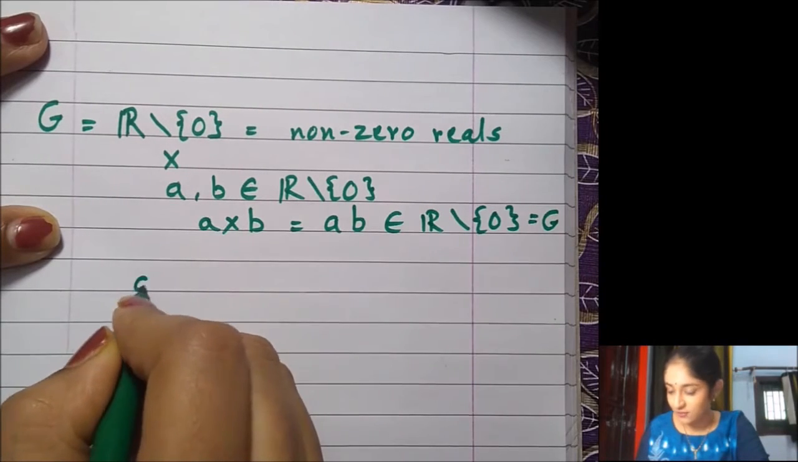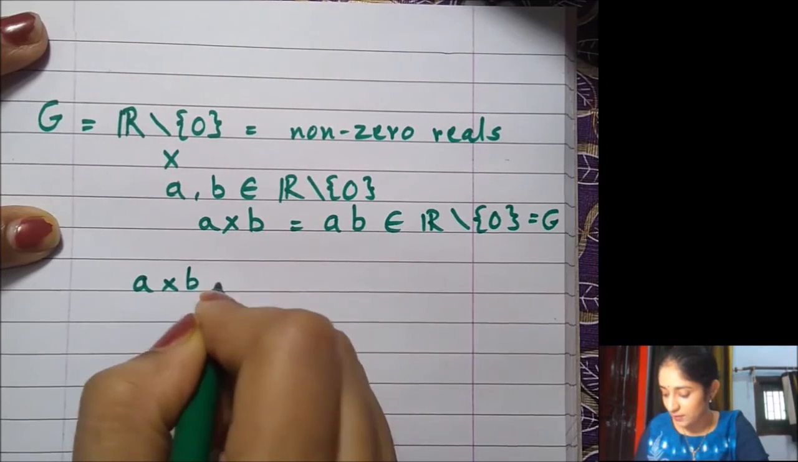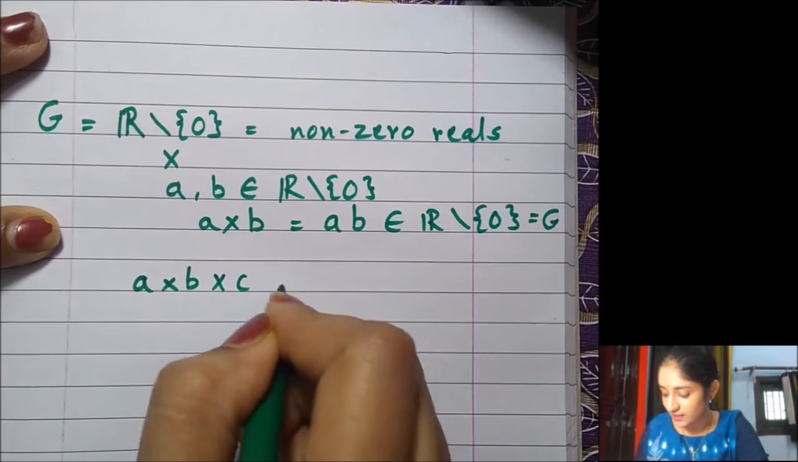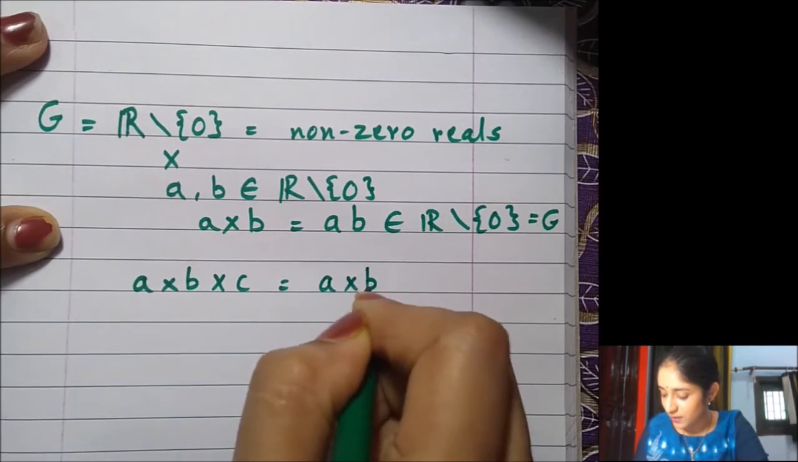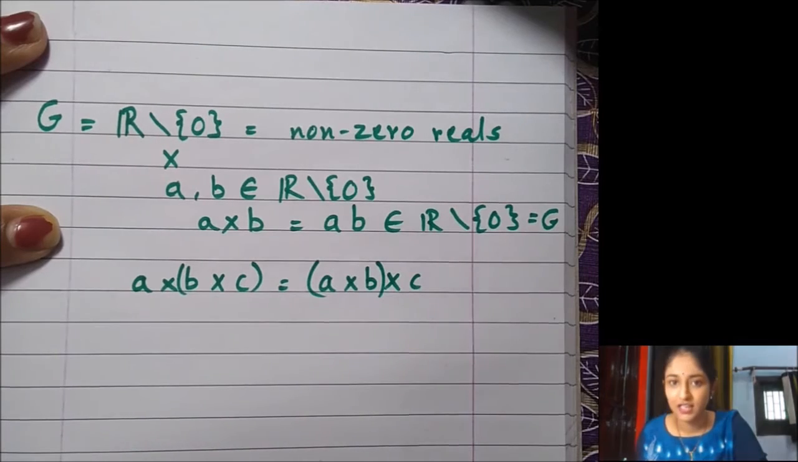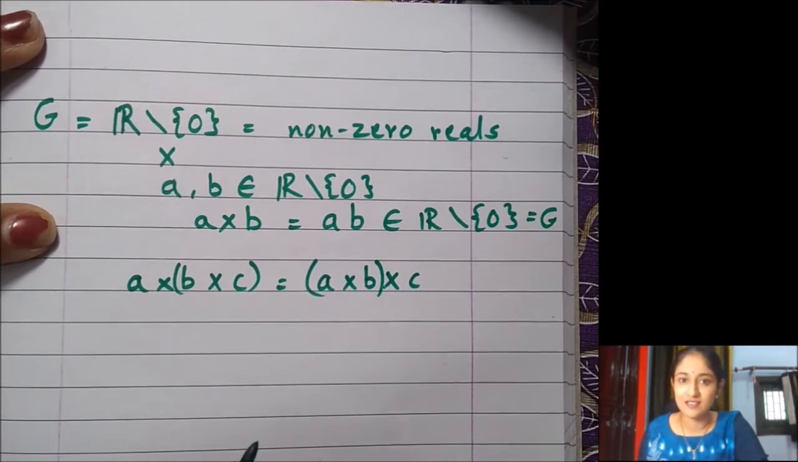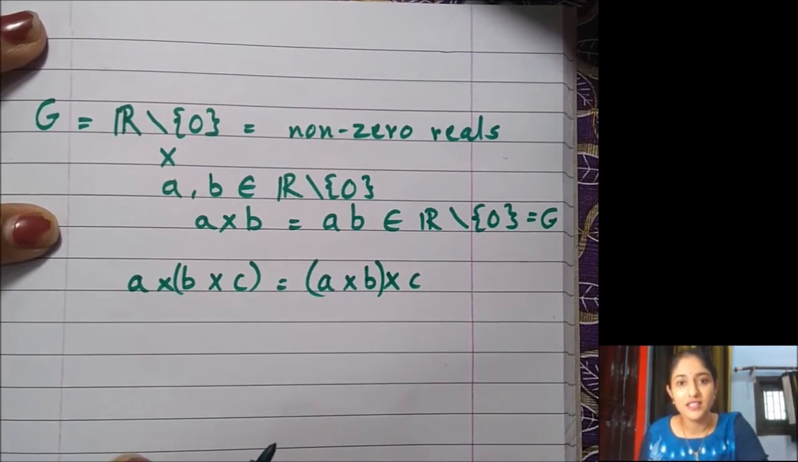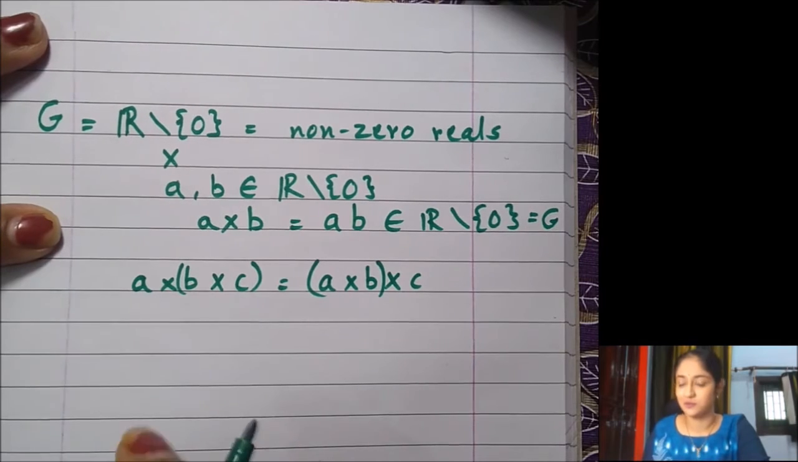The second thing we already know, A multiplied by B multiplied by C is same as A multiplied by B multiplied by C with the changed order. If we change the order, the product still remains the same. So it is associative also.